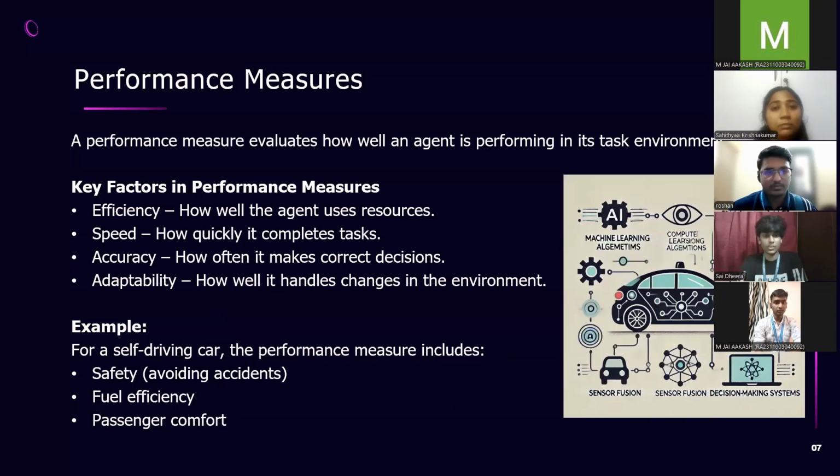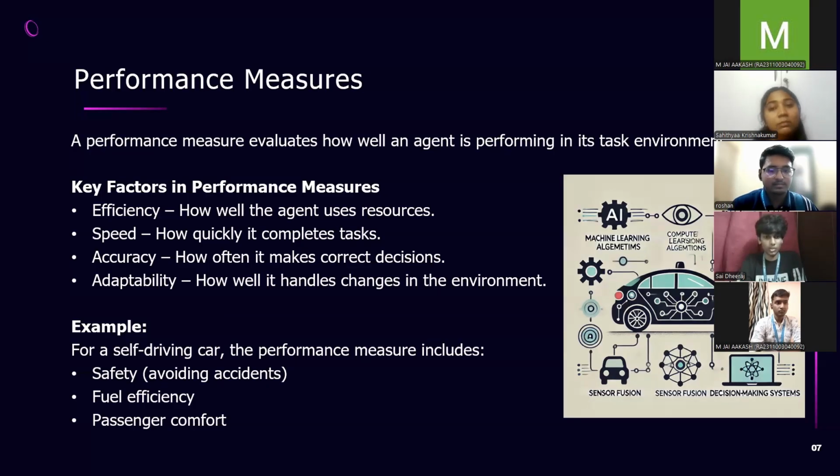So now we'll discuss the performance measures. What do you mean by performance measure? A performance measure evaluates how well an agent is performing in its task environment. As far as an agent is concerned, each and every agent is given a particular task to be performed, and this task is restricted to a particular environment, which is called the task environment. Performance measure evaluates how well an agent is performing in its task environment.